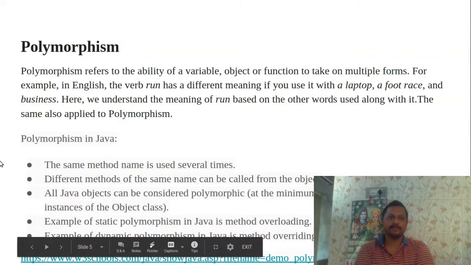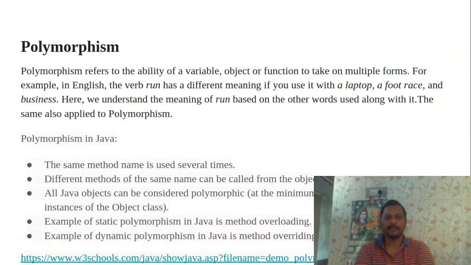As the name itself shows, if you have one operation with many different forms, that is referred to as polymorphism. Polymorphism refers to the ability of a variable, an object or a function to take on multiple forms.